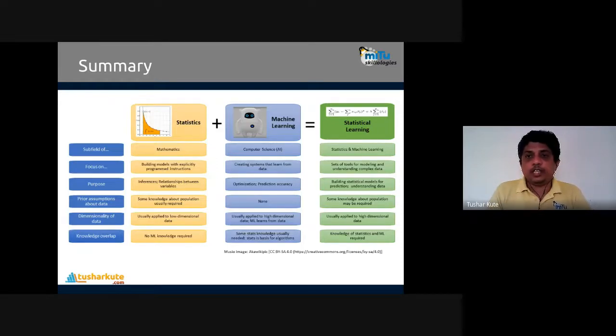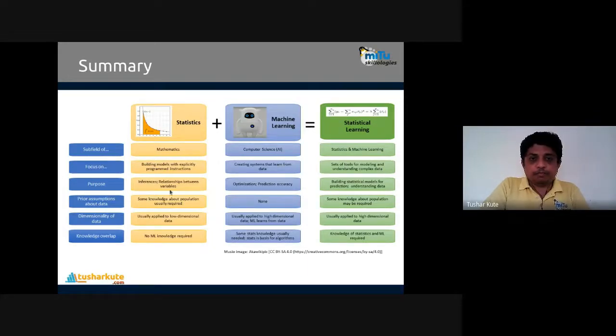Let us see a common summary of all. What is that? Statistical learning is statistics plus machine learning. Statistics is a subfield of mathematics, and machine learning is a subfield of computer science or artificial intelligence. Here we combine statistics and machine learning together. Statistics focuses on building models with explicitly programmed instructions, and machine learning focuses on creating a system that learns from the data. And statistical learning is a set of tools for modeling and understanding complex data.